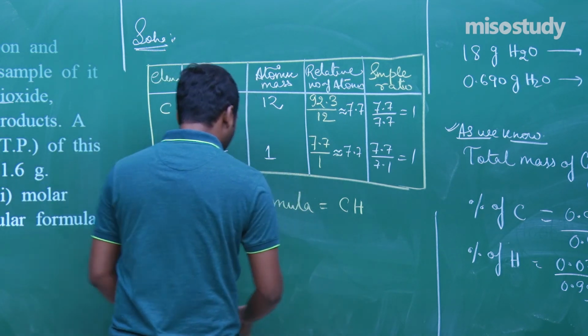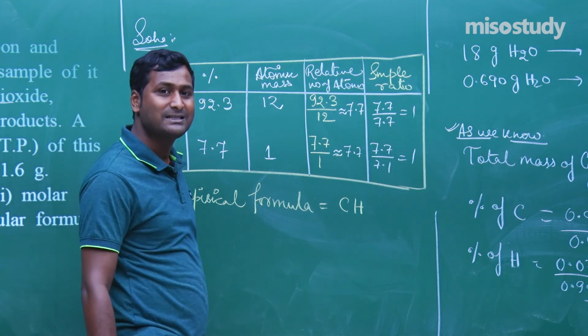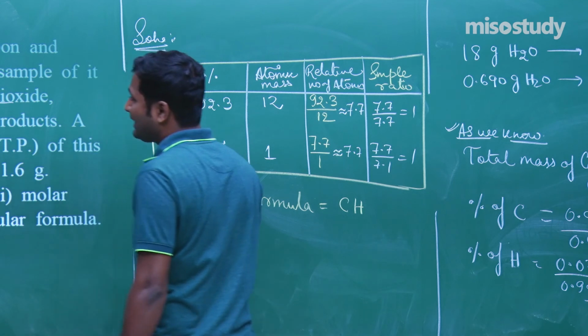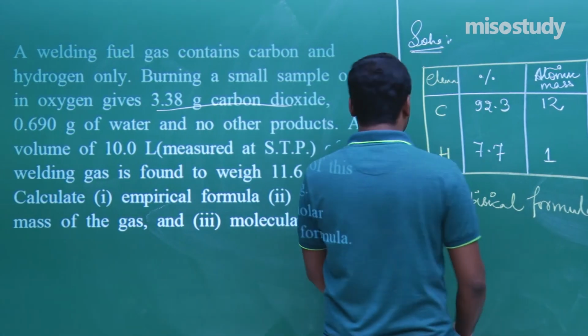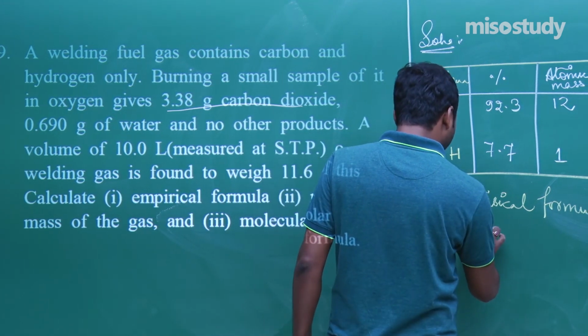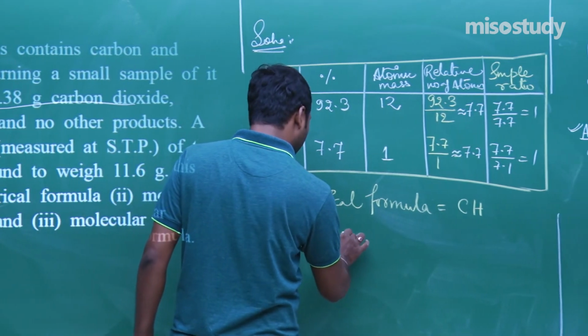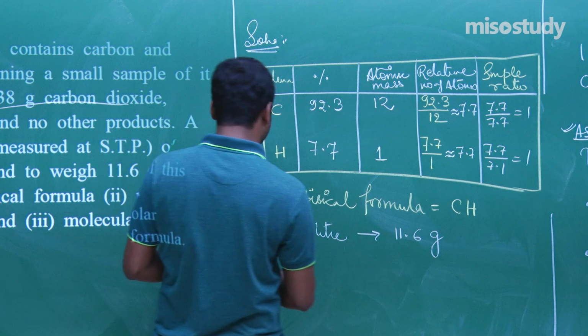Clear to you? Now it's very simple. N is equal to molecular formula mass over empirical formula mass. But now the data: 10 liter contains 11.6 gram of this gas.